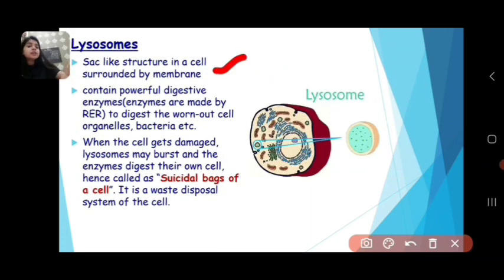Lysosomes are also called suicidal bags of a cell. Why are they called suicidal bags of a cell? Because when the cell gets damaged, the lysosome may burst and the enzymes digest their own cell. Hence it is called a suicidal bag. It is a waste disposal system of a cell.